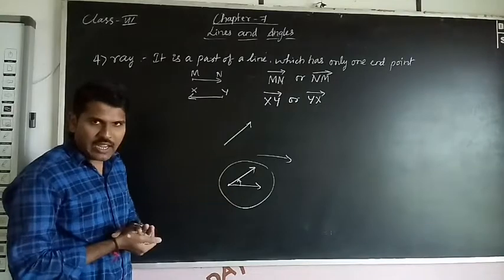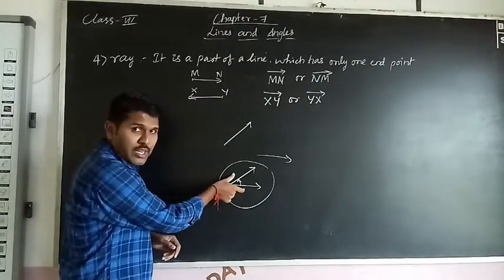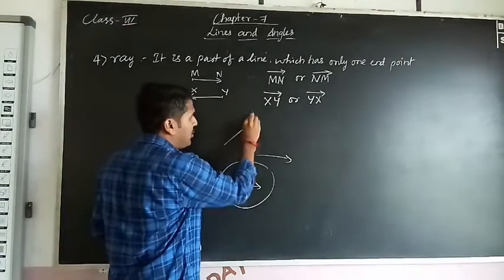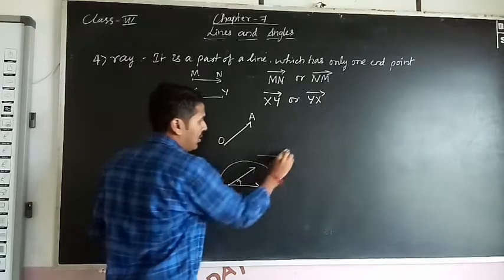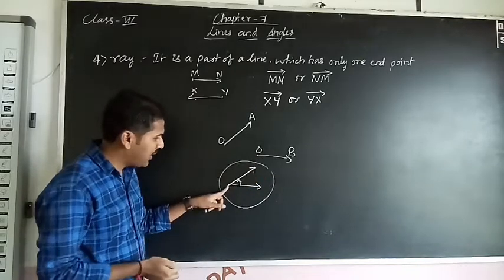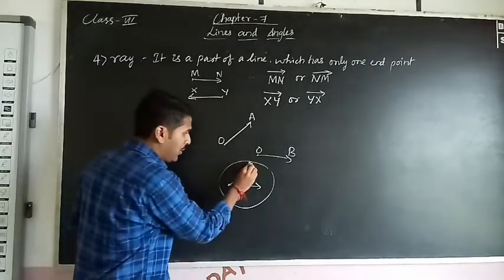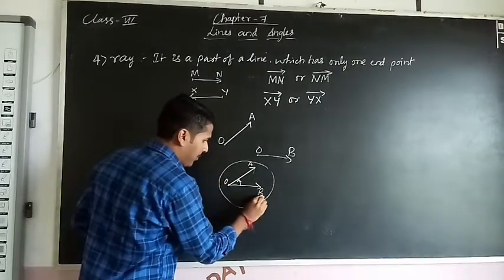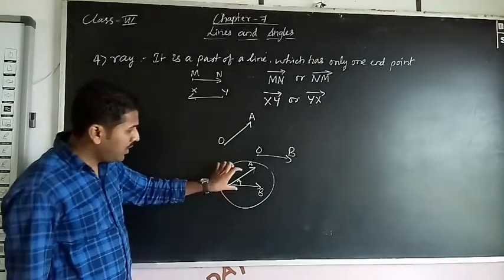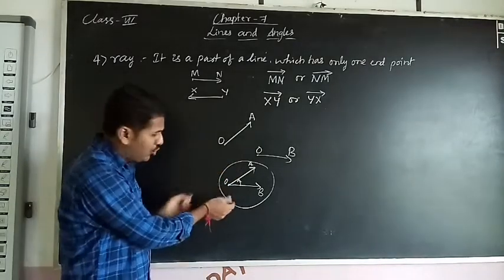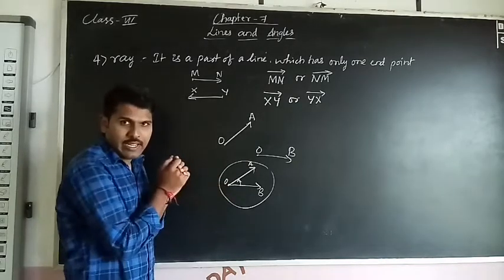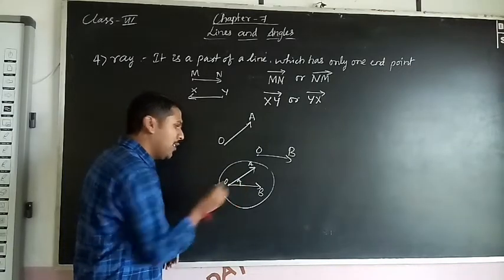So what is the definition of angle? Angle means two rays joining each other. This is one ray and this is another ray. So give the names: A, O, B, O. Why have I taken both O? Because here we get the common point. That's why. So what will be the angle here? A, O, B. So what is the definition of angle? When two rays join each other such that they share a common point, it is called an angle. So here an angle will be formed.